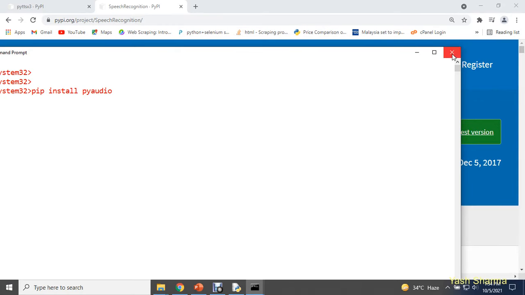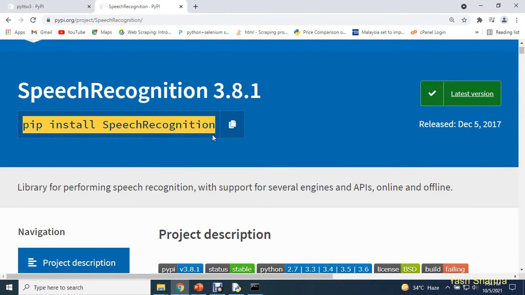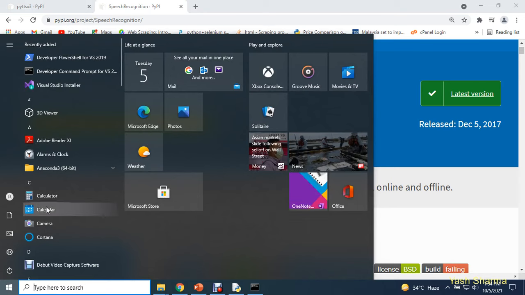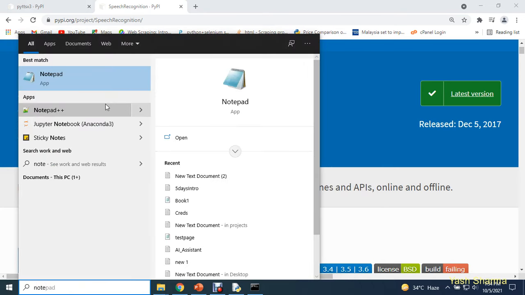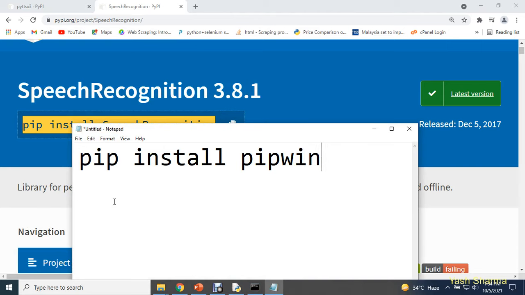Again, I am repeating the steps. First of all, we need to install speech recognition. Open your command prompt, run it using administrator privileges, and install speech recognition. After installing this, you need to install PyAudio. And how can you install PyAudio? It's very simple. You need to type in these two commands: pip install pipwin, press enter, and then pip install PyAudio. So these are the steps you need to follow.